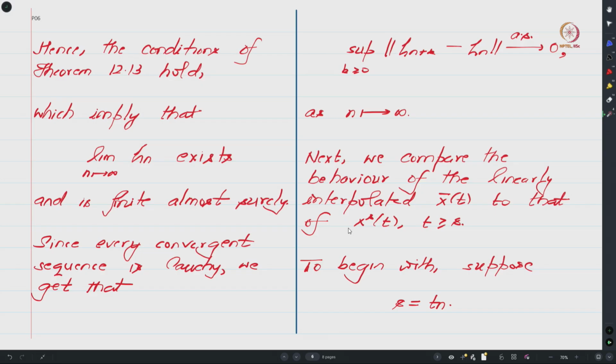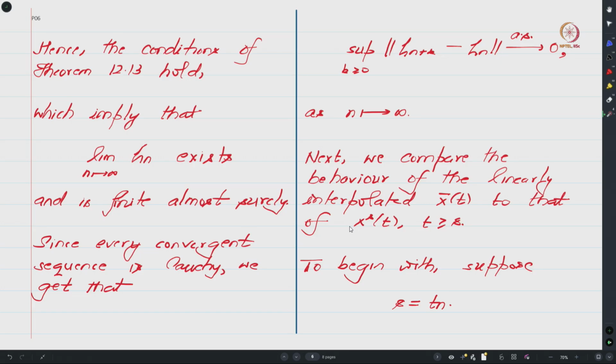However, after s the behavior of x bar of t is governed by your xn iterates, whereas the behavior of xs of t is governed by the vector field dictated by your h function, which is deterministic in nature. So let us do this comparison.